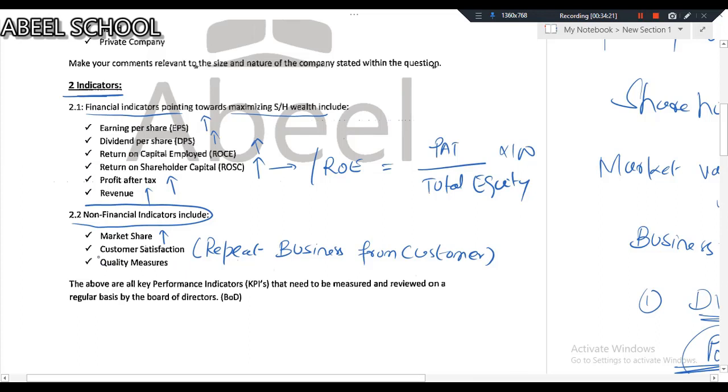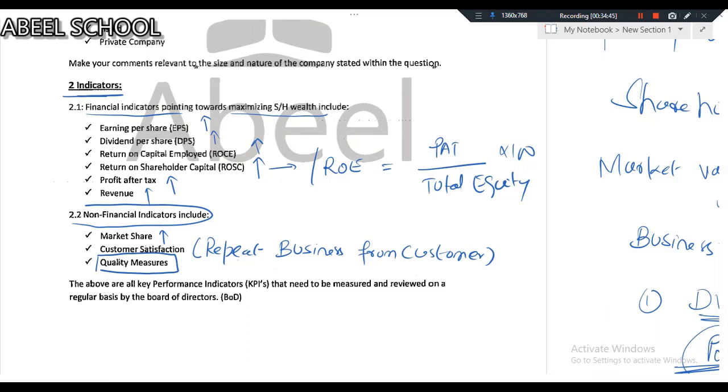Quality measures. Obviously, quality speaks. There's no alternative to quality. And quality does not come cheap, let me tell you. Quality does have its cost.